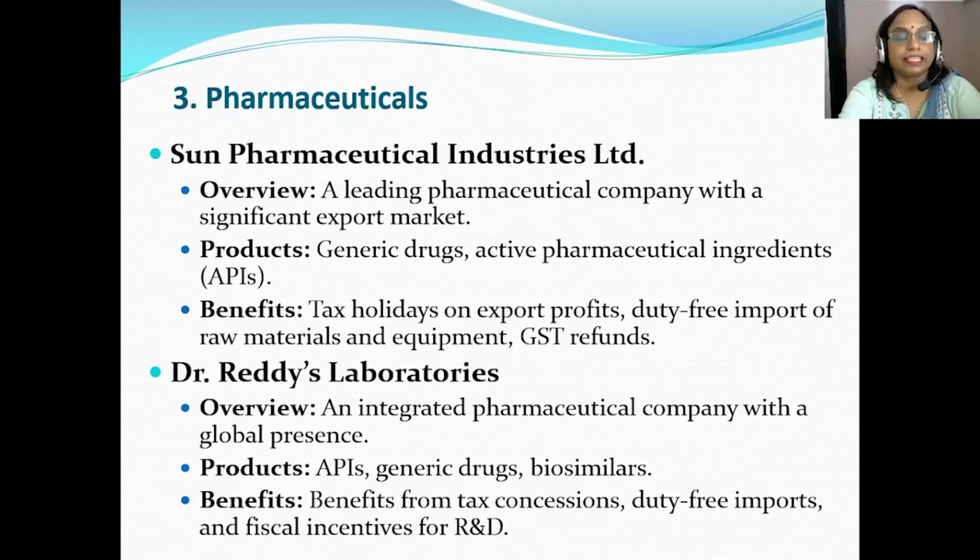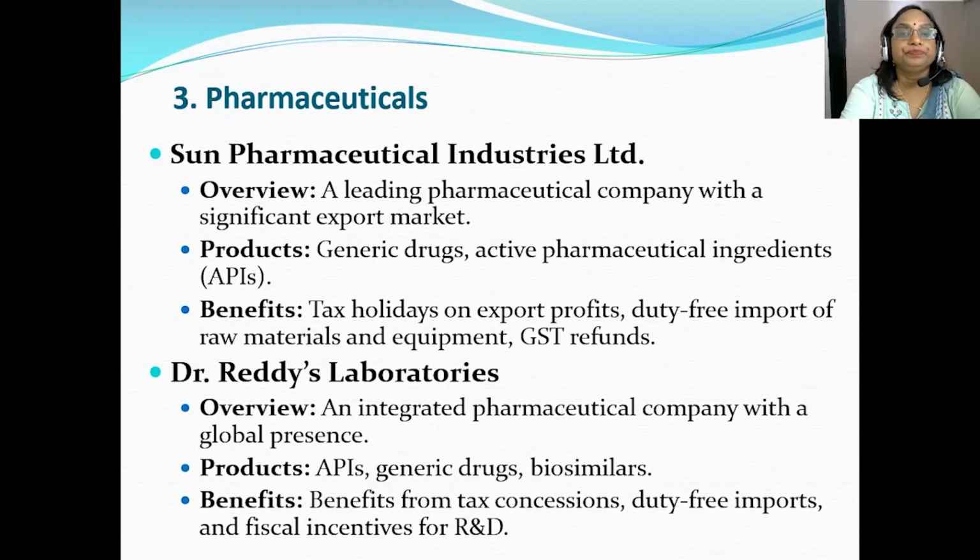Let us take some examples from pharmaceutical industries. The industries include major players, that is Sun Pharmaceutical Industries Limited, Dr. Reddy's Laboratories. So Sun Pharmaceutical Industries is the leading pharmaceutical company with a significant export market.